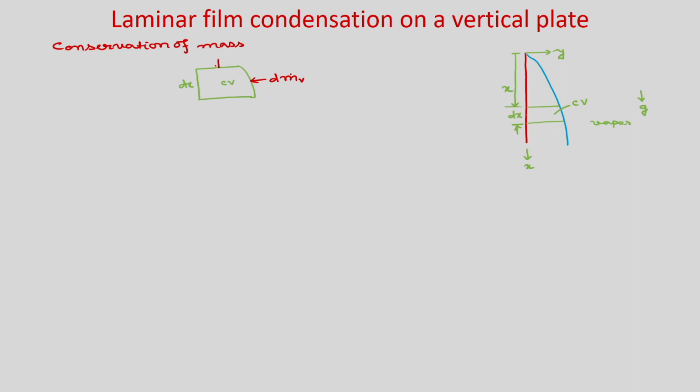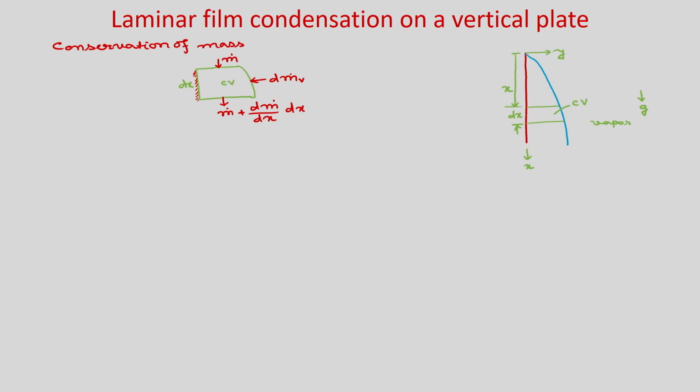Mass flow rate m dot is coming in, and as dm dot v is added, using the Taylor series expansion, at the exit of this control volume we can write m dot plus (dm dot by dx) into dx. And this is the wall, okay, so no mass is going through this surface because this is wall.